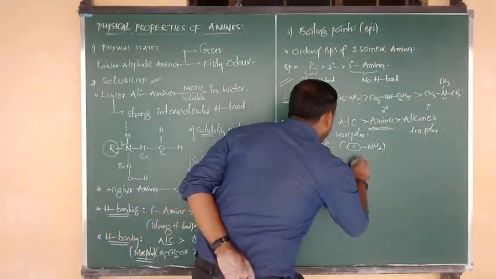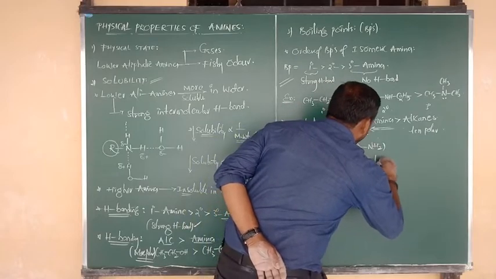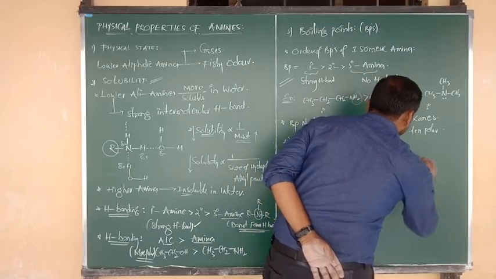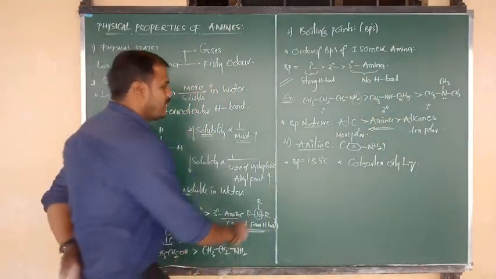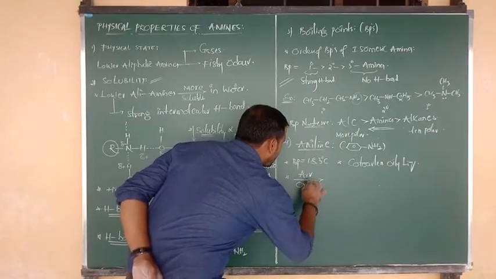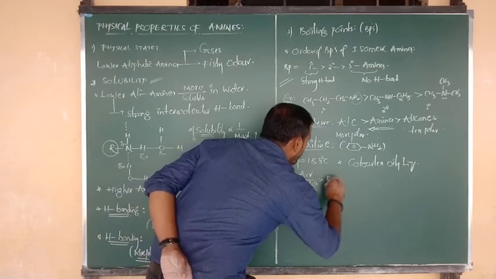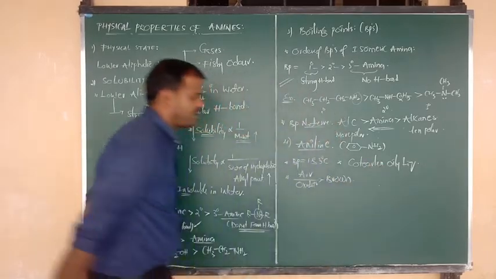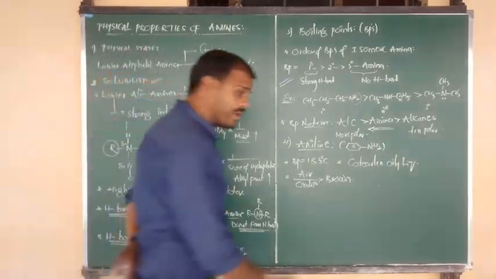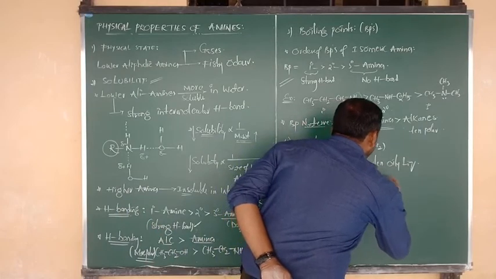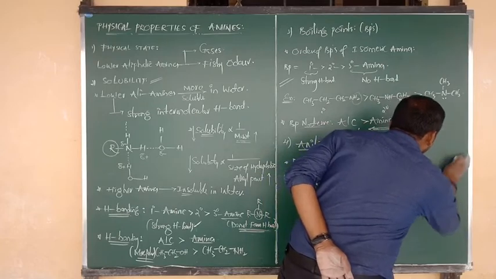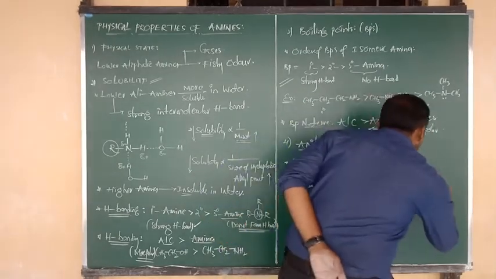Aniline, at room temperature, exists as a colorless oily liquid. Next, aniline on exposure to air undergoes oxidation and turns brown in color. Whether in liquid form or after exposure to air, it changes into brown color. Aniline has a somewhat unpleasant odor, a somewhat bad smell, beta. Not like alcohol, we won't get a pleasant odor. Here the odor is unpleasant.